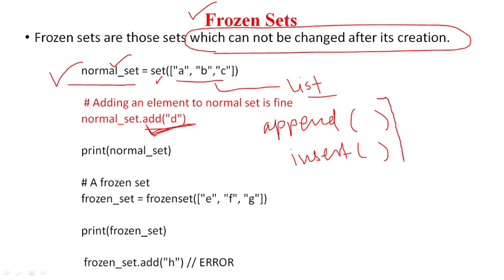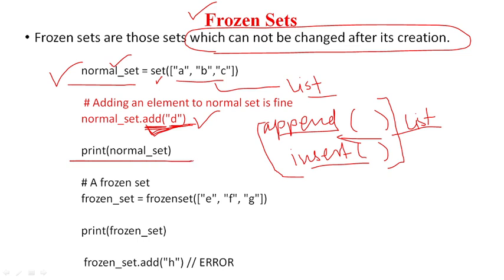Every data type may have different functions. Some functions may be similar, some may be dissimilar. If you want to add an element into the set, we use the add function in place of append and insert, which are used with lists and might be used in tuples as well. So I am writing add, and in double quotes I am providing the new value which I want to add. Now I am printing the normal set.